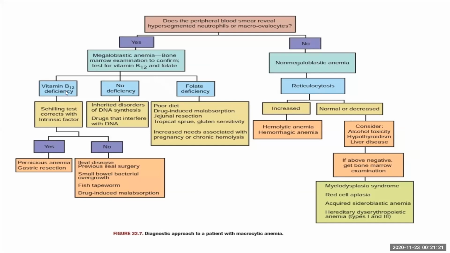If there is a vitamin B12 deficiency, then we should identify the cause. Schilling test, which is rarely used now. If the Schilling test corrects with the intrinsic factor, it is due to an intrinsic factor anomaly, which is usually pernicious anemia. Pernicious anemia, the age of onset is usually 70 to 80 years and slightly more common in women. And if it doesn't correct with intrinsic factor, then we have to look at the ileal disease, small bowel bacterial overgrowth, or a drug-induced malabsorption. If there is a folate deficiency, then we should look into the causes, as mentioned earlier. If there is no deficiency, then we should look for inherited causes and drugs.